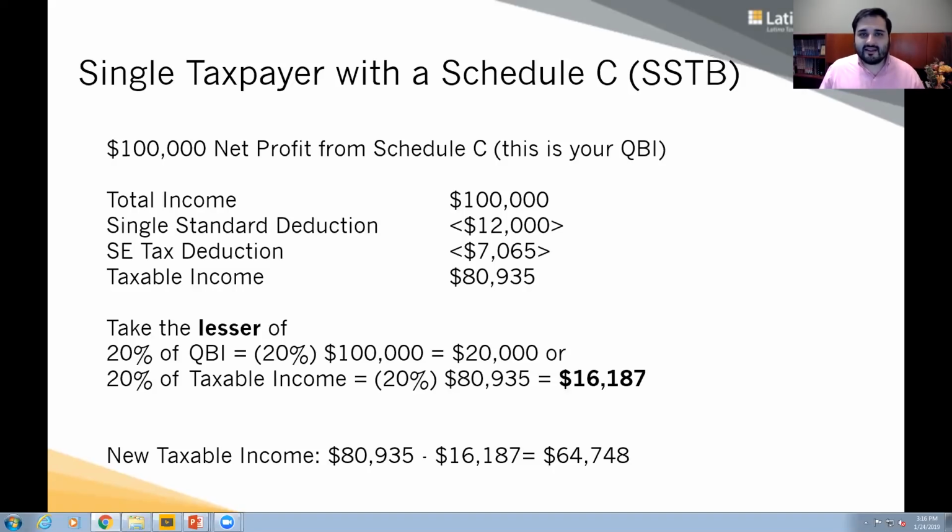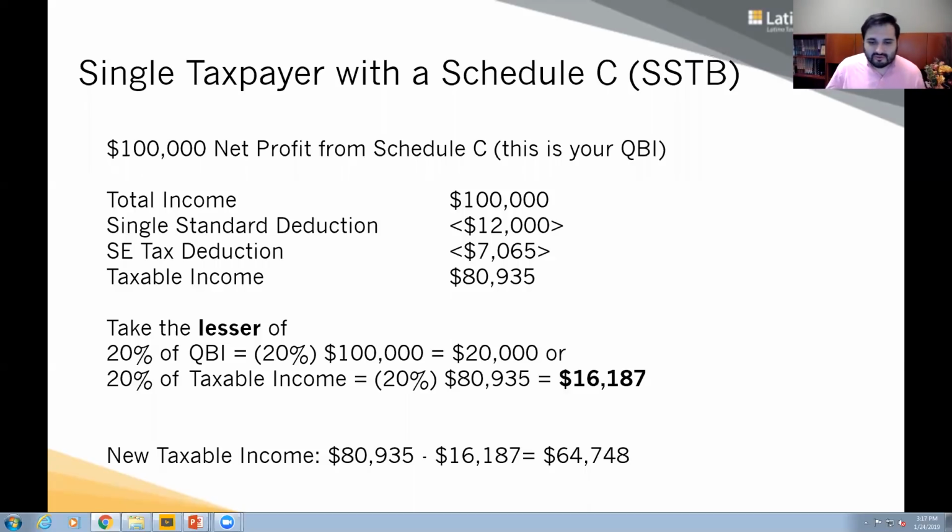So let's apply some more math. So what's less? 20% of QBI, which is 20% of 100,000, or 20% of taxable income. In this case, taxable income is 80,935. So 20% of 80,935 is 16,187. That is less than 20,000. Therefore, in this example, his deduction is 16,187. Easy, done, we got it.